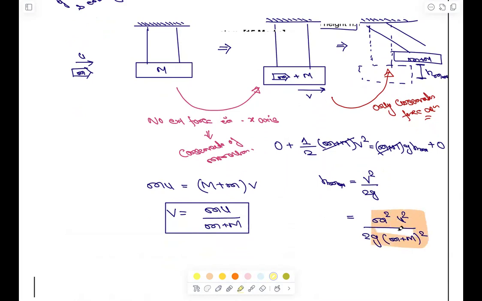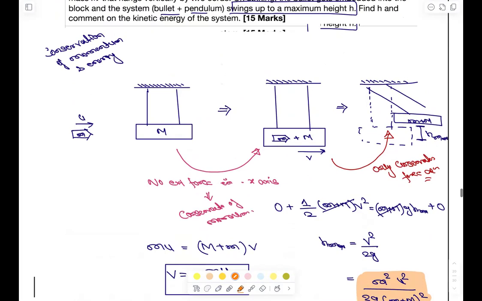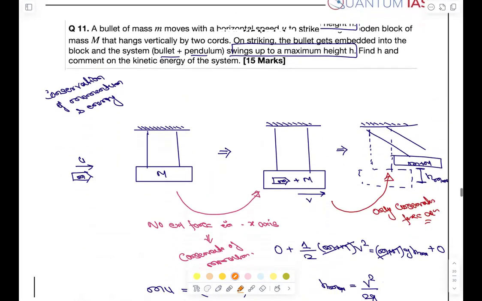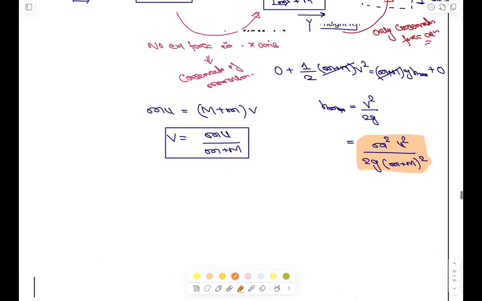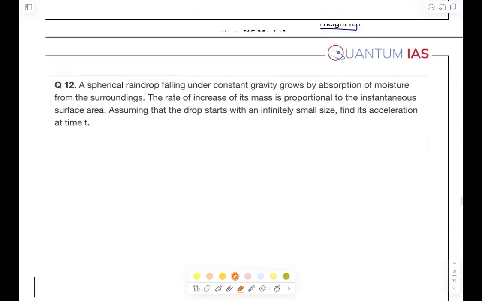I hope सही आया होगा because this is one of the easy questions that we can have from conservation of energy and momentum. Both are acting simultaneously, but the way we will integrate these things will differ. Okay, now moving to the next question.